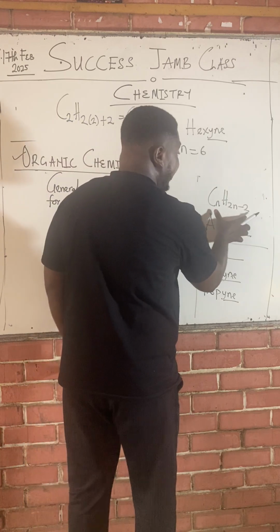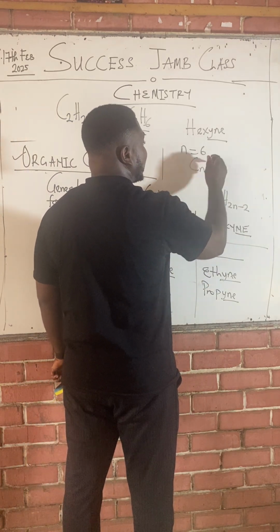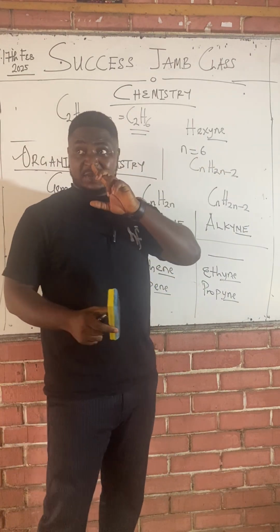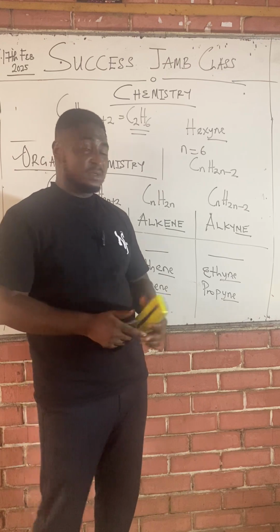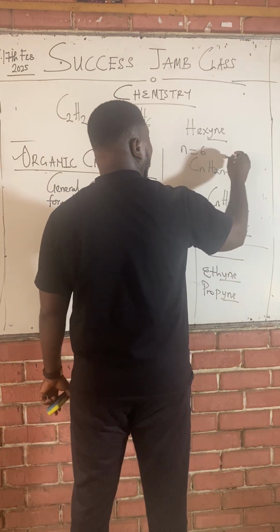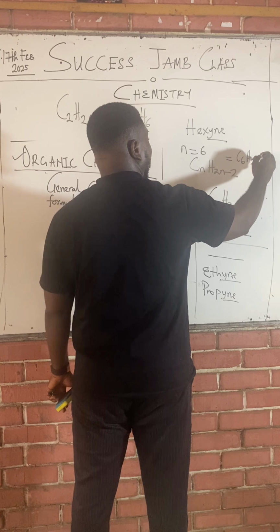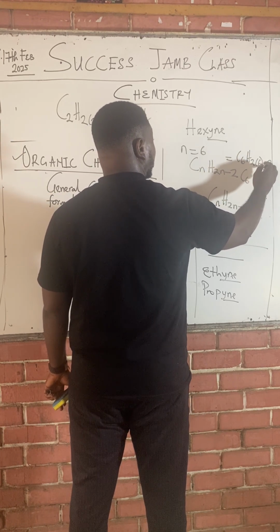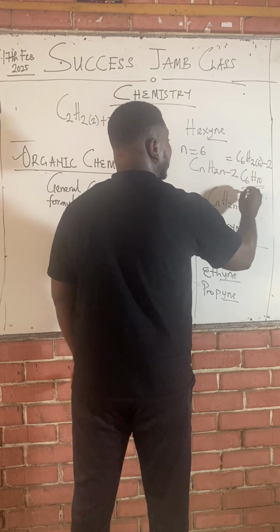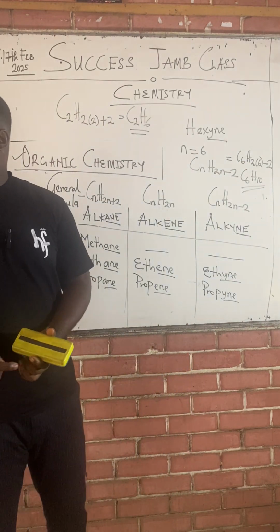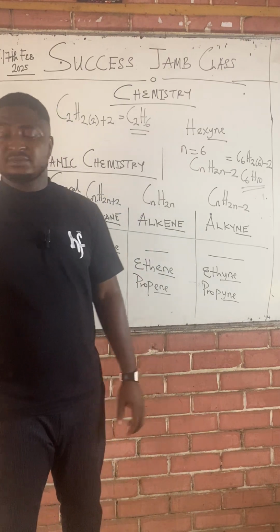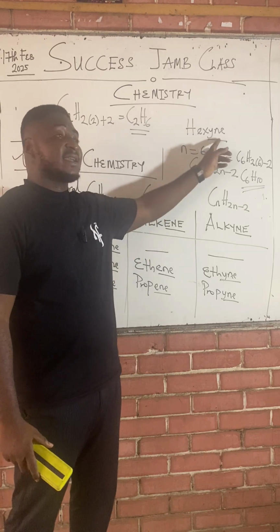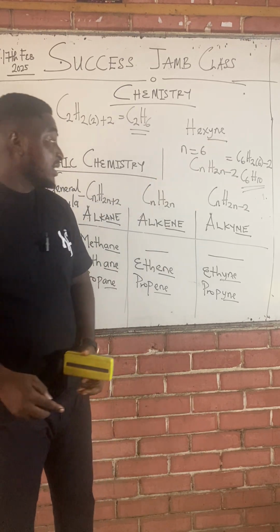The general formula for alkane is CnH2n plus 2, where N is 6, because N represents the number of carbons. So anywhere we see N, we put 6. We're going to have C6, H2 times 6 plus 2. H2 times 6 is 12, 12 plus 2 is 14. So we have C6H14. This is the molecular formula of hexane.